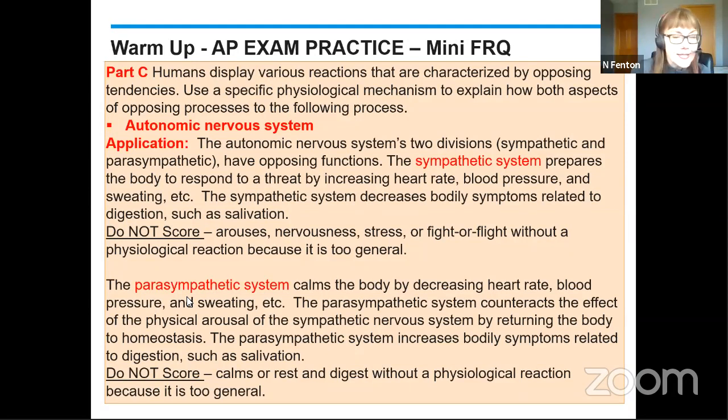So rest and digest is a mnemonic to help you remember it, but this is a nervous system function, and you should include something like a decreased heart rate, like for arousing.